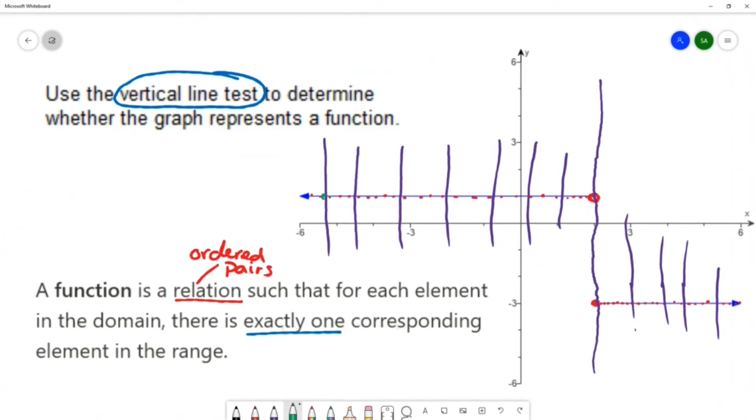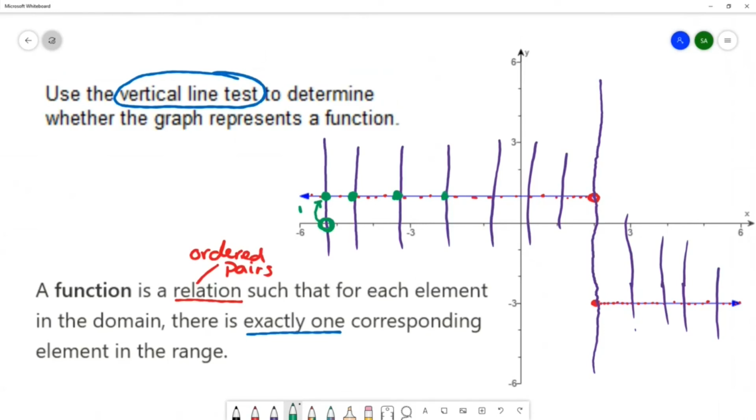So this vertical line has one intersection point, and this one has one, and this one has one. And what that's telling us is that we have an element in the domain, whatever this value is, and it corresponds with only one y value. Because it has one intersection point, it's corresponding to one y.